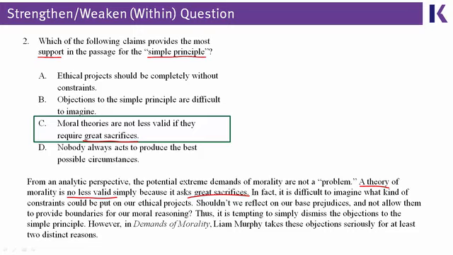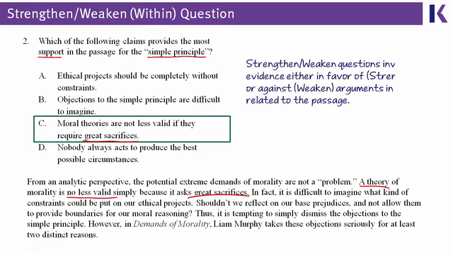This is the example of what a strengthen and weaken within the passage question is going to ask you to do. They'll always be concerned with evidence that is either in support of or working against a certain argument. And for the ones we're seeing in this lesson, it's going to always be arguments that are already stated in the passage, and the evidence is also going to come from the passage. So the largest single skill these questions depend on is your ability to see both of those details and understand the connection between them, that one idea supports another one. Because that's how arguments are made, both in life and in passages on the MCAT.